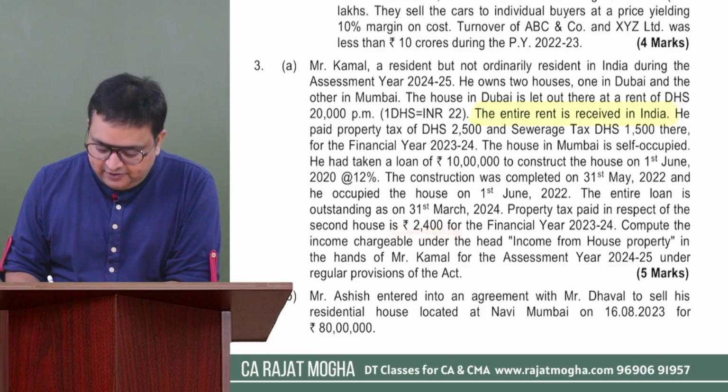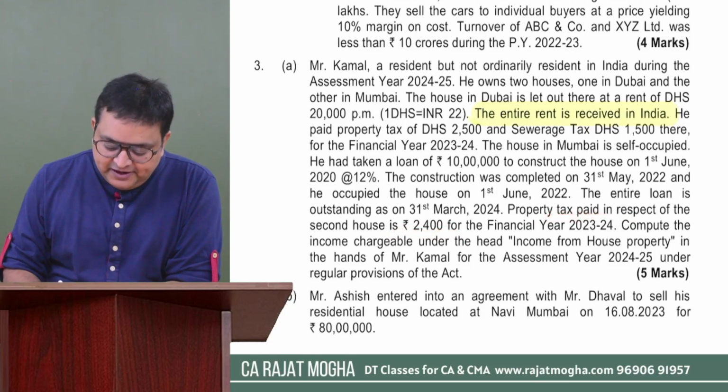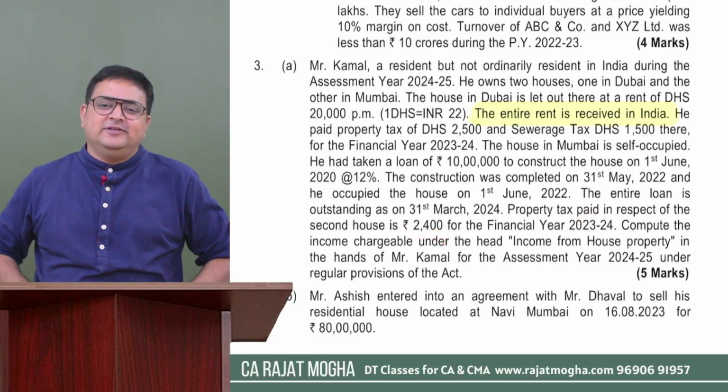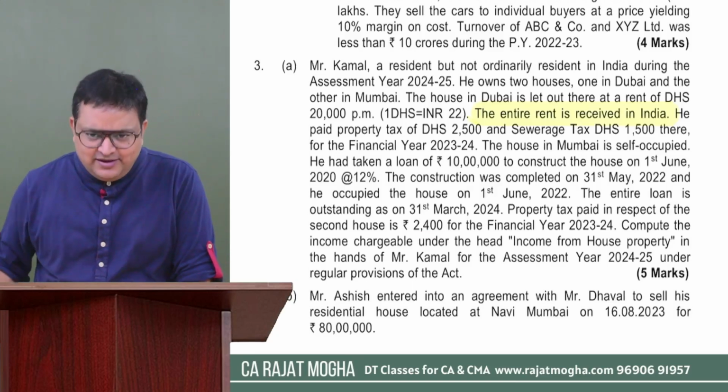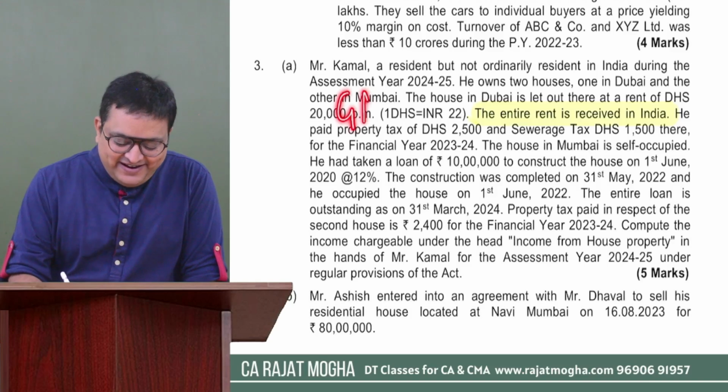Property tax paid in respect of the second house is 2400. Second house means Mumbai house. So property tax is paid for rupees 2400. What will you do for this? Municipal tax is paid for Mumbai. Sir, we have to deduct from GAB. Okay. Sir, we deduct municipal taxes from GAB.